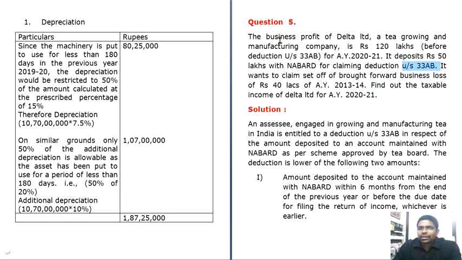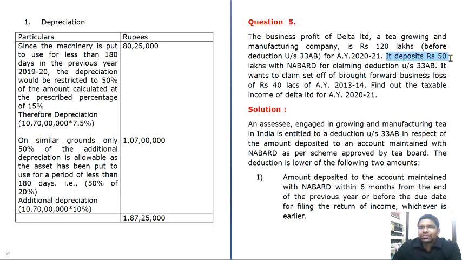Now, he is telling you Delta Limited is a tea growing company. It is a manufacturing company, and its profit is 120 lakhs before deduction of 33AB. Whenever you contribute to NABARD, you have to calculate your profit first, prior to the investment that has been made under 33AB. So he himself has given in the question that prior to that it is 120 lakhs.